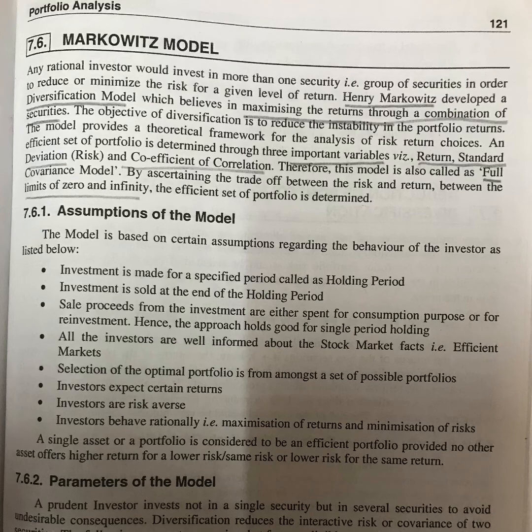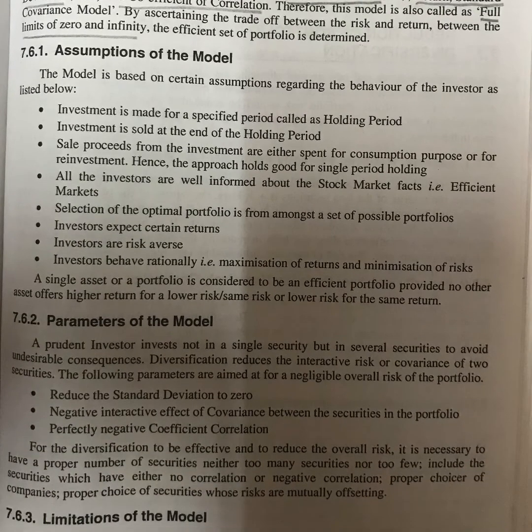Okay, by ascertaining the trade-off between the risk and return, between the limits of 0 and infinity, the efficient set of portfolios is determined. Now this last point we will discuss in unit 5. Okay, so till the full covariance model you just revise, that is more than enough. Okay, now we are going to see the assumptions of the model.